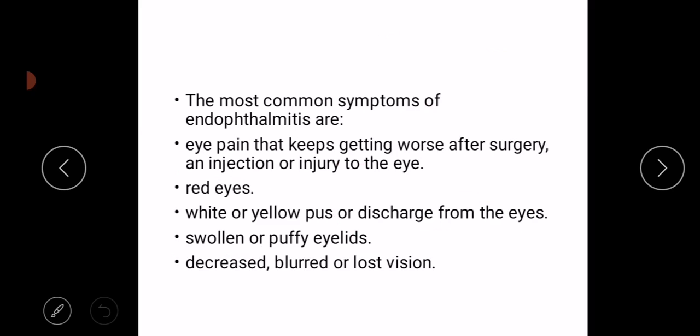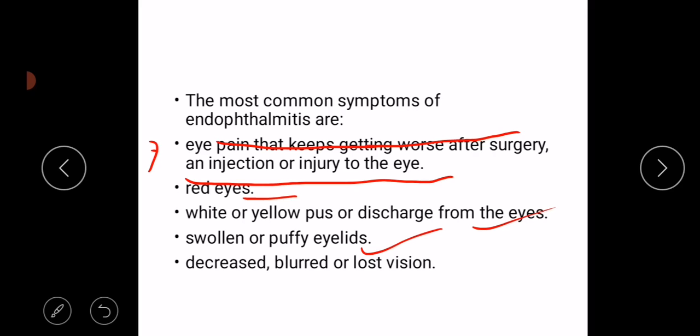So, what are the symptoms of endophthalmitis? It is obvious that there is infection, so there should be eye pain, and it keeps getting worse after surgery or any injection. For example, endophthalmitis can also be a complication of intravitreal injection. So after intravitreal injection, if you feel eye pain that keeps getting worse, it can be a sign of endophthalmitis. Then you have red eyes, white or yellow pus or discharge from the eyes, swollen or puffy eyelids, and blurred vision or lost vision.